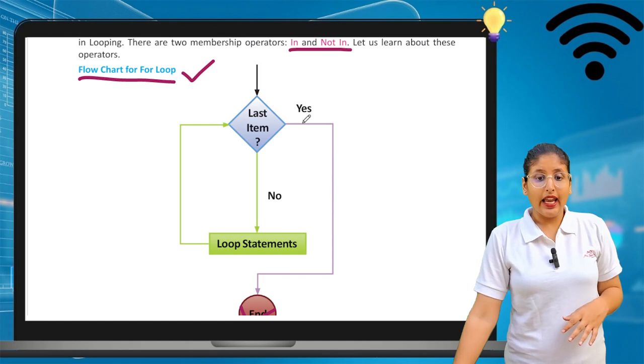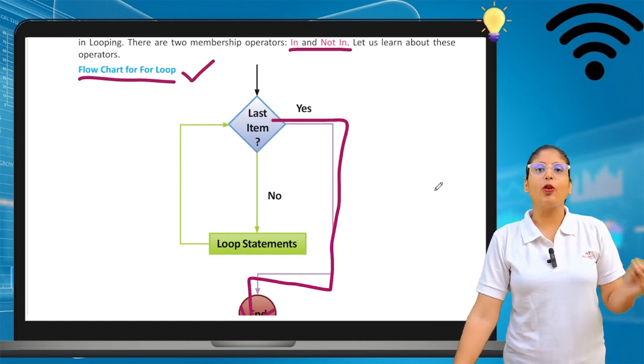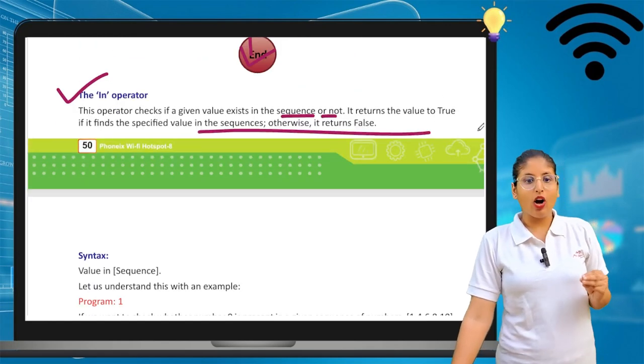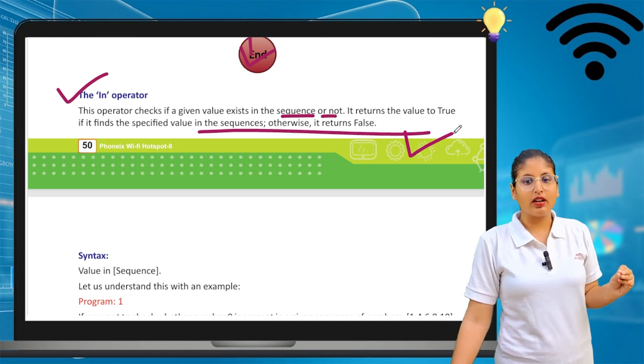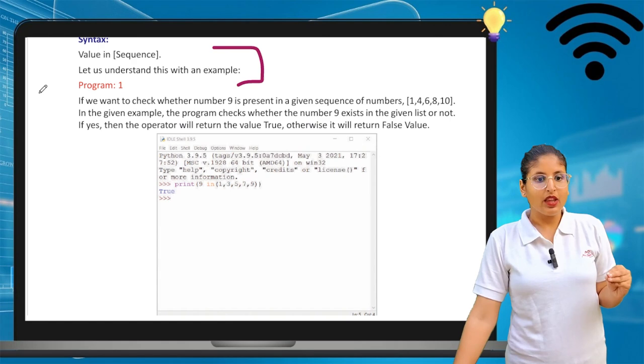It can perform the function when the value is in the proper sequence, and only then can it perform its action. If it is not in the sequence, it returns false, meaning it cannot do it. So the syntax is this one. We will see this thing. The example is given to you.